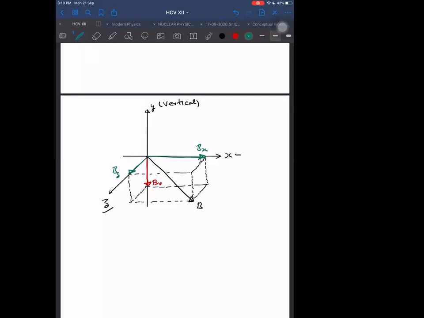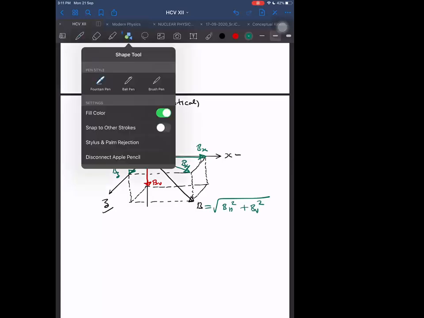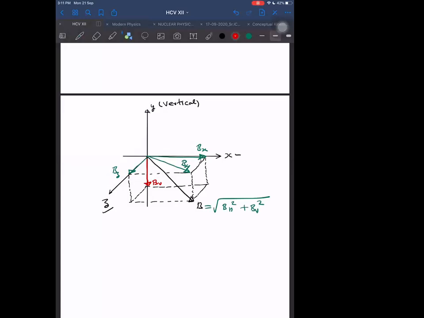What is the net horizontal component actually? The net horizontal component will be the resultant of these two. Let us call it BH, in the XZ plane. So what is B? B becomes the square root of BH squared plus B vertical squared. That is the net B. Where is the magnetic meridian here? The magnetic meridian will be in the direction of total B, but one line cannot tell us the plane.